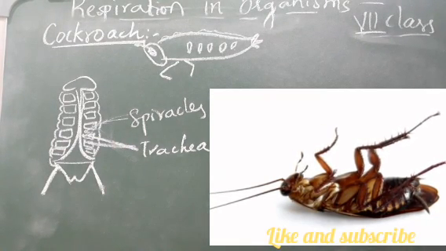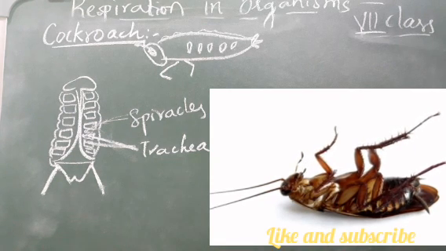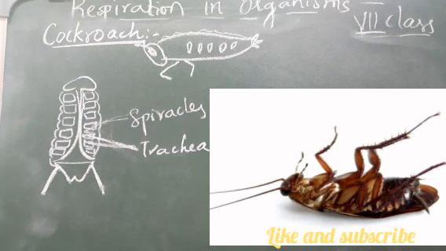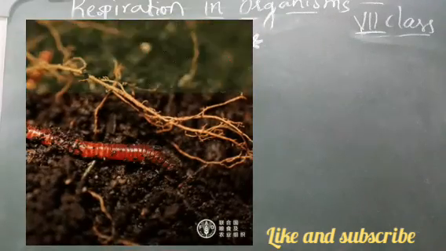To know more about this process, you may observe a live cockroach by keeping it covered with a transparent bottle or a glass. Simply observe the cockroach and you can see its parts lively. Okay, so the next animal we can learn about is the earthworm.